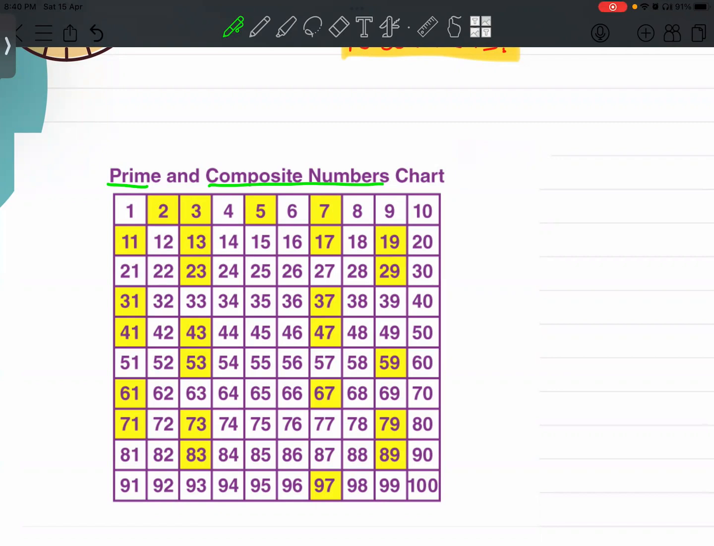1, 3, 5, 7, 9, and then 11, 13, 15, 17, 19, 21, likewise 23. You can see there are so many odd numbers here as well.